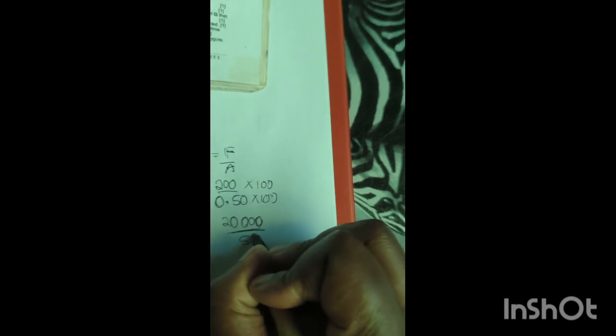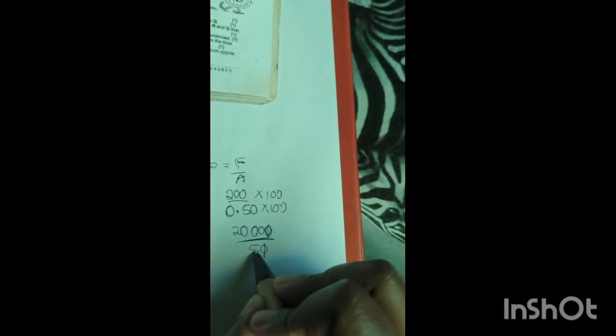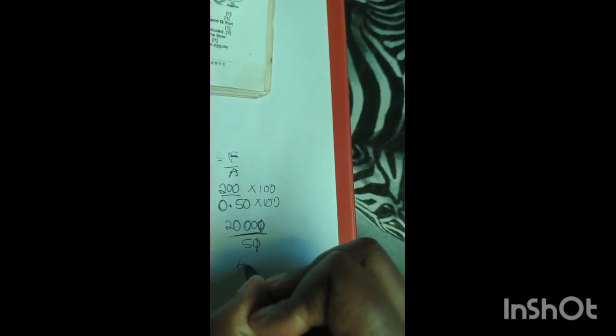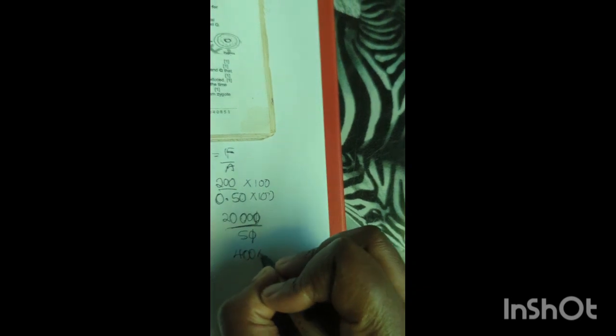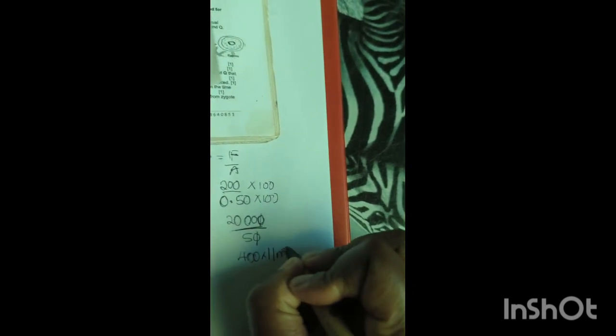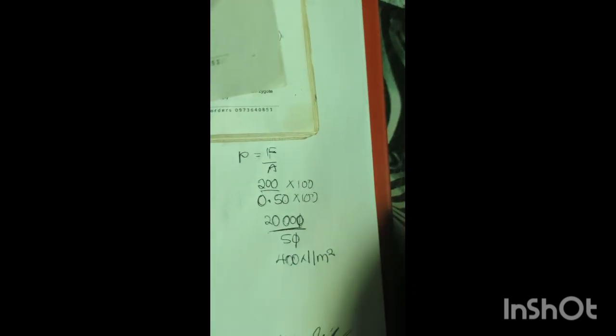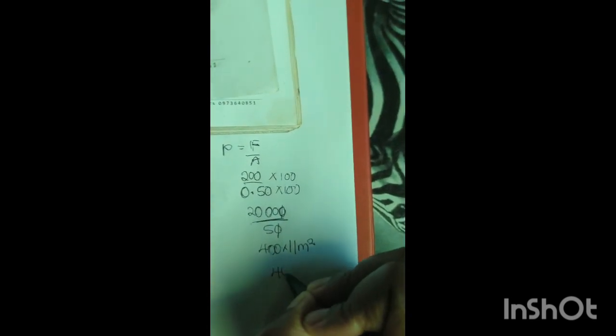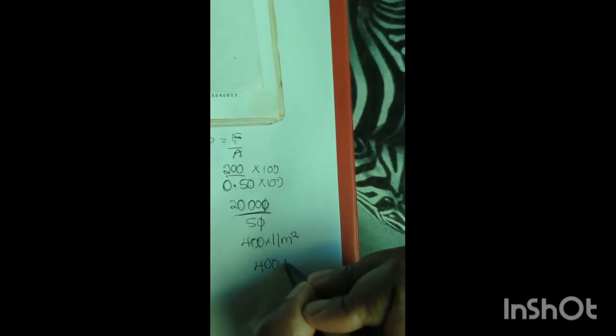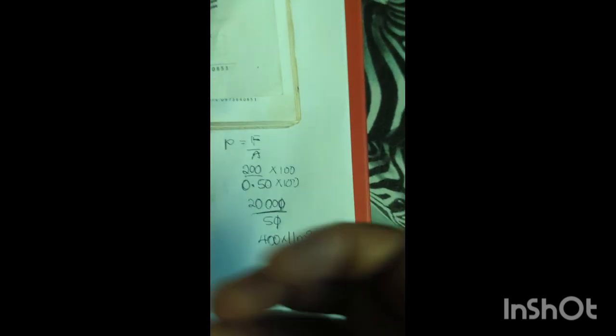You can cancel this and this. 5 into 20, that's 4. 5 into 0, 0. 5 into 0, 0. So the answer is 400 newtons per meter squared. The other unit for pressure is pascals. So I could have written this also, if it was section B, as 400 pascals like this.